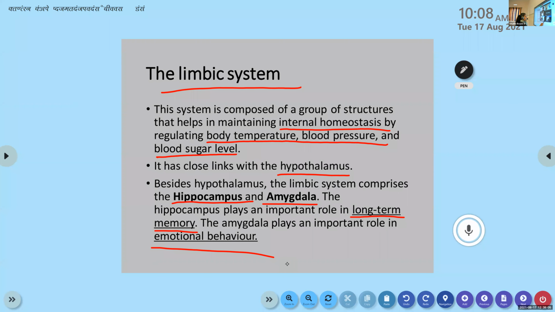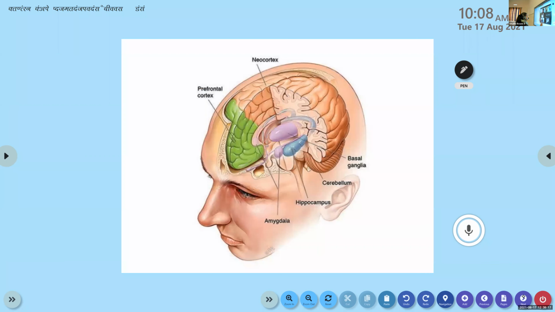And remember, what shape was the thalamus? Egg-shaped. And here the amygdala is almond-shaped. It is supposed to be almond-shaped. Usually you discuss it with the almond shape. Okay.